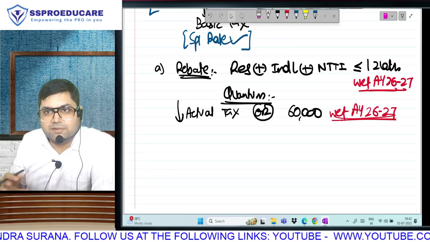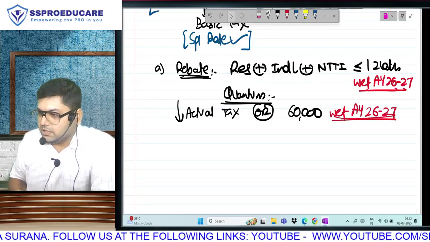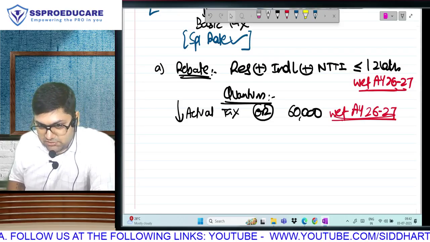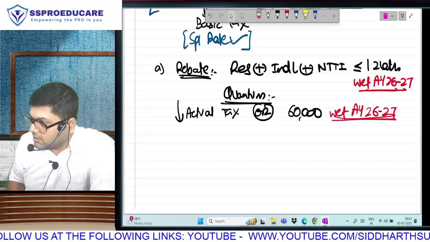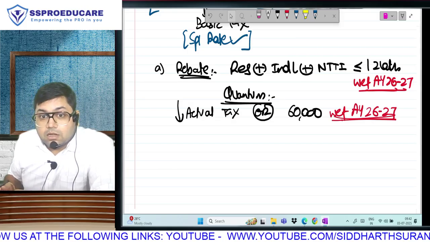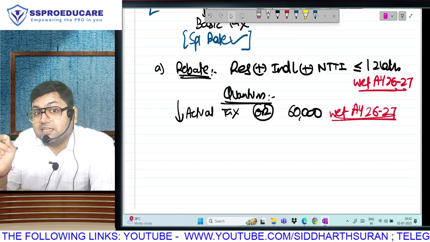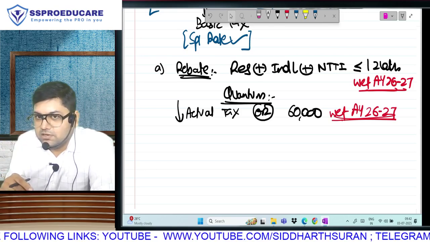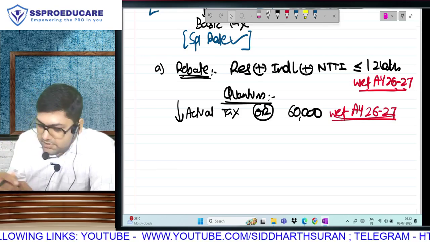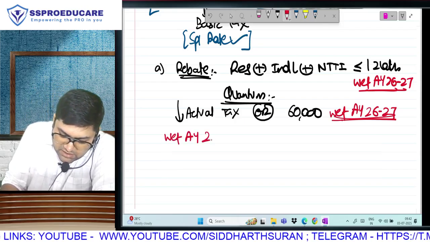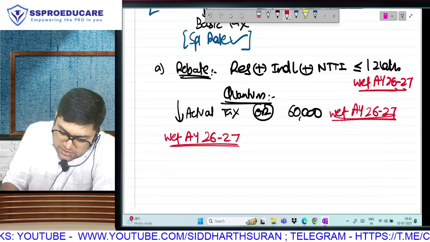So, in the new regime, rebate will be given up to income of 12 lakh. The quantum of rebate will be maximum 60,000. Correct? Now, one more amendment. But this amendment I already taught when I discussed rebate as per the old regime. With effect from assessment year 26-27, one more thing has been specified.